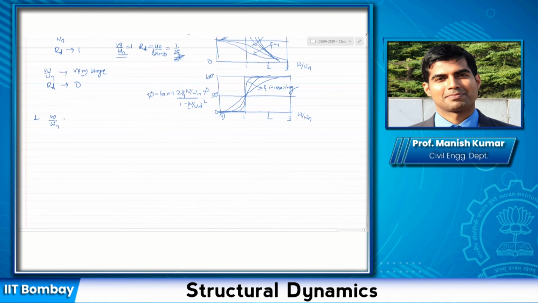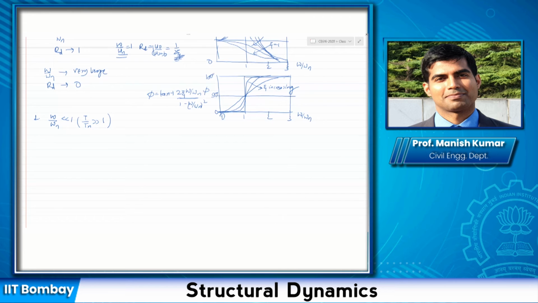Omega by omega n is much smaller than 1, or tending to 0. That means T by Tn is greater than 1. What does it mean? It means the time period of the applied force is much greater than the time period of the structure.